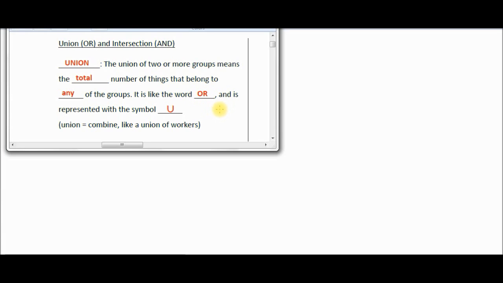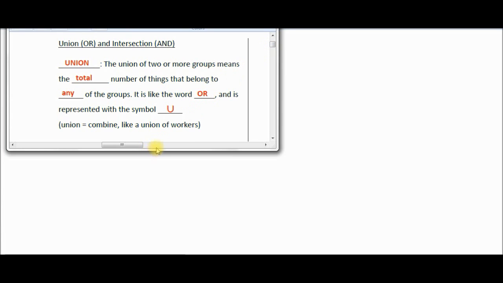So when you say the union of two groups, I apologize, the union of two groups means either thing makes me happy. It's like the word or, and we represent it with a symbol that looks like a very rounded U. Think about union class as a combination of two things, or combination of things. It's like a union of workers, a group of workers that form a union. They come together and work together.